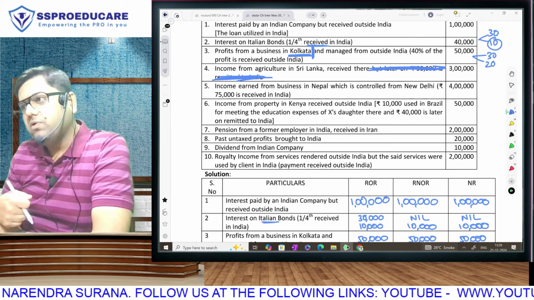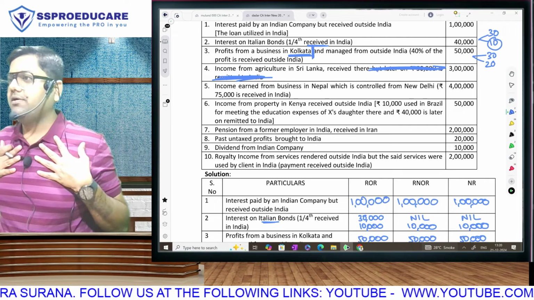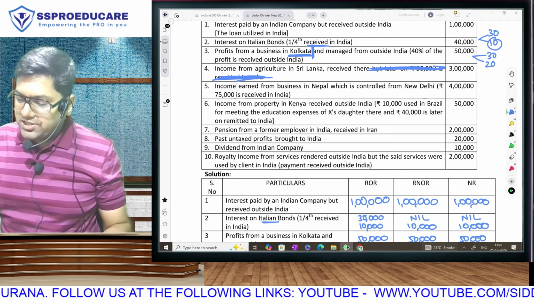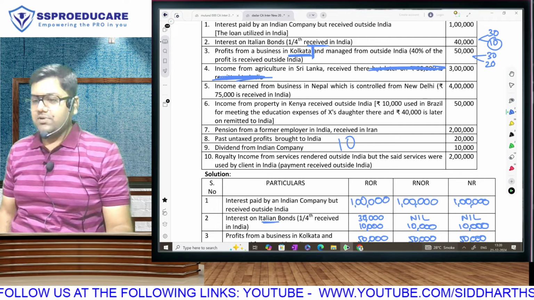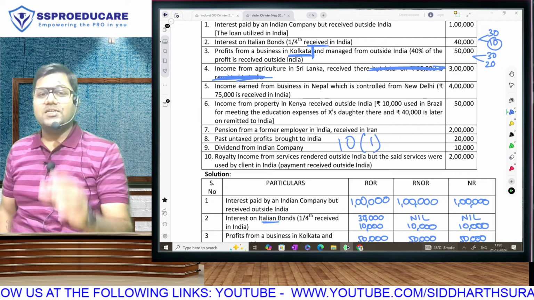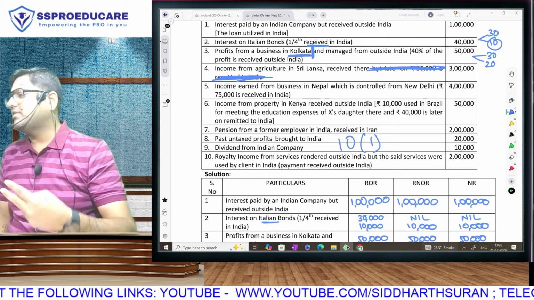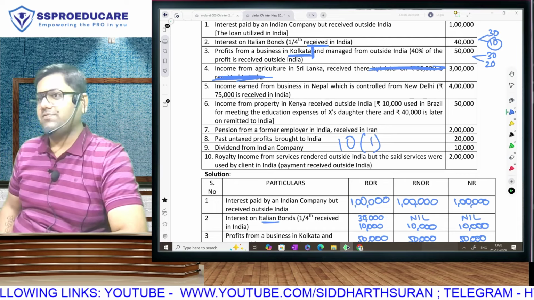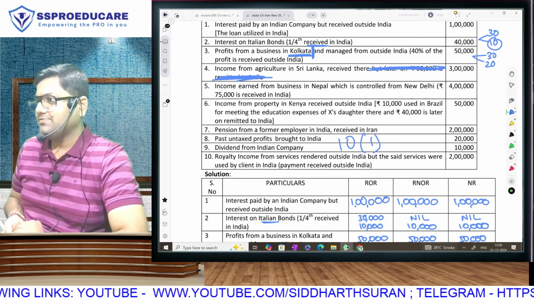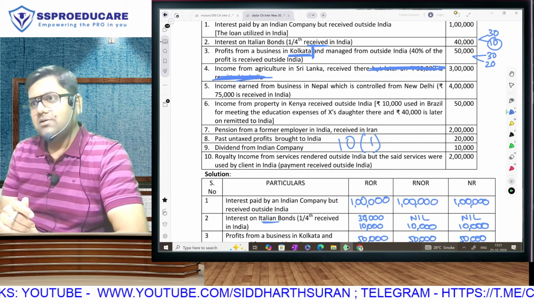And even before you were going to ask, sir, agriculture, I'm ready. Section 10 is that section which says income from agriculture is exempt. Section 10 has many exemptions: share of profit from HUF, share of profit from partnership firm, lots of exemptions. Agriculture is the first income, so 10(1) it is given. The beginning of section 10 is agriculture. Lots and lots of exempt incomes, but the first exempt income is agriculture.